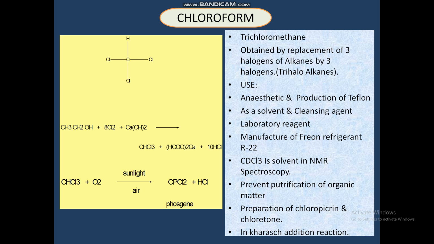Next, Kharasch addition reaction. What is that Kharasch addition reaction here? Chloroform forms a CCl3 free radical. So the free radical is in addition to alkenes. Kharasch addition is an organic reaction. It is one of the organic reactions, a metal catalyzed free radical addition.